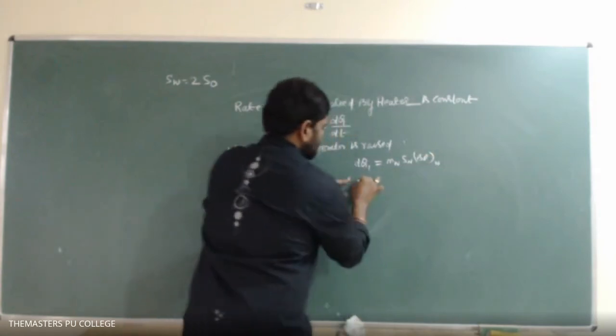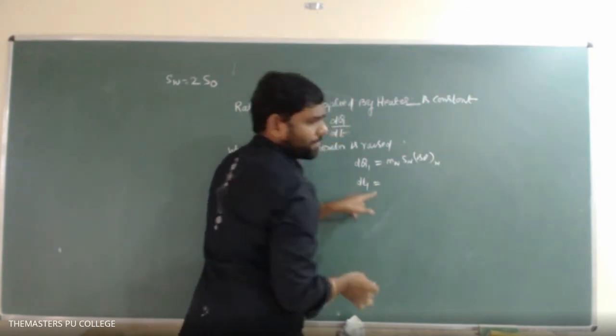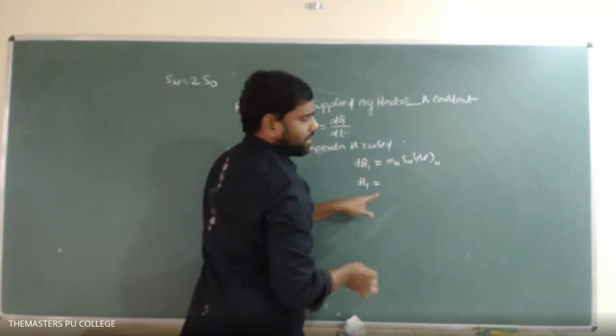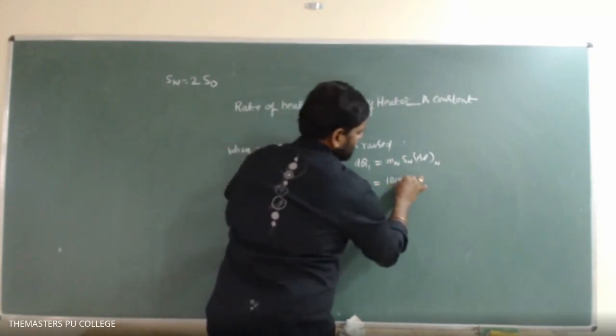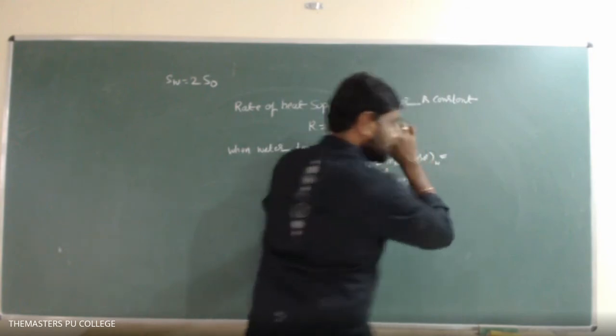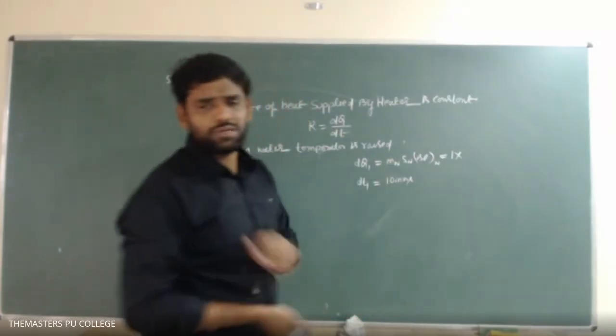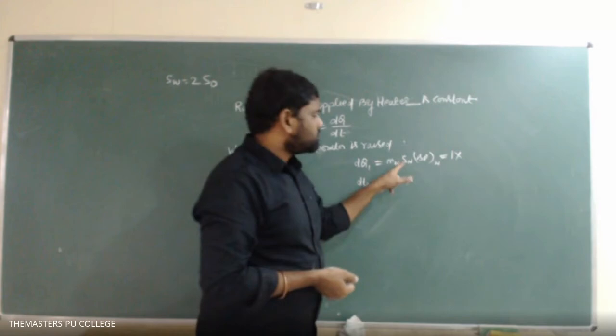And what is the time it has taken, dt1? That is 10 minutes. So it implies mass of water is how much? Yeah, 1 kg. So remember students, here it is 1 kg.